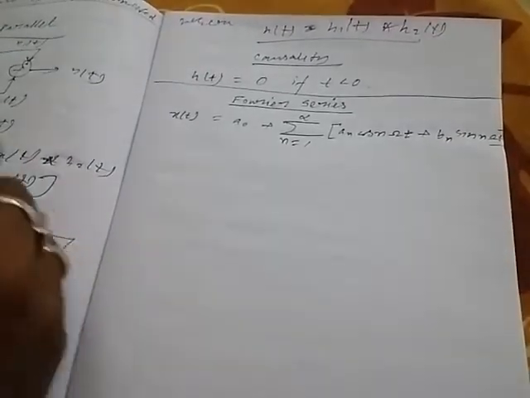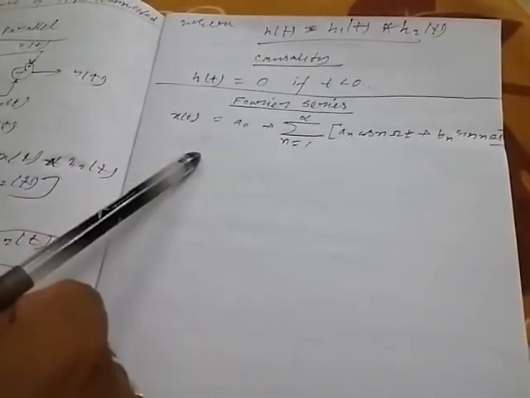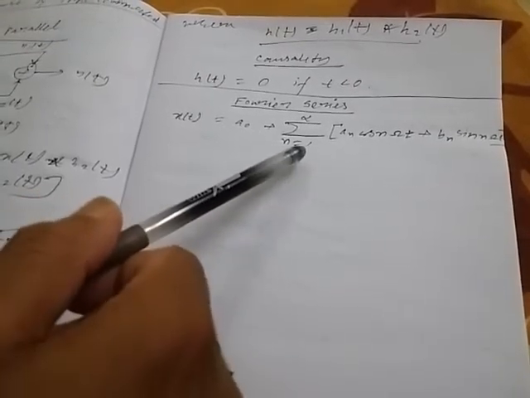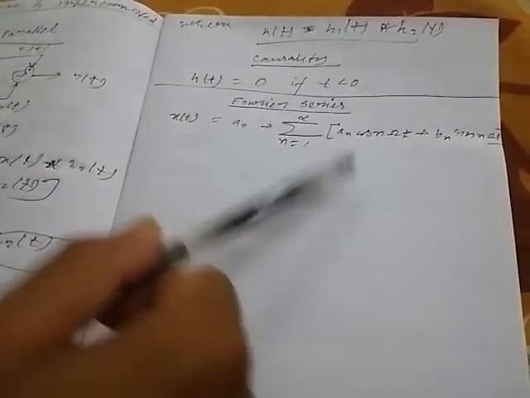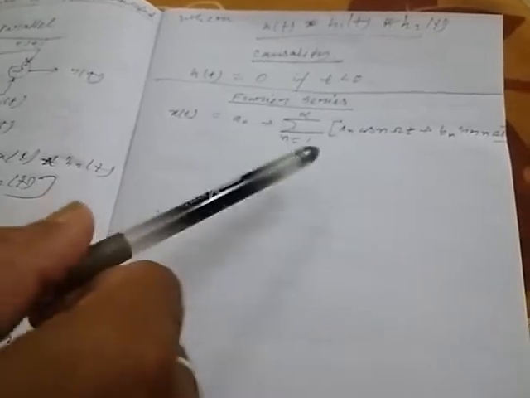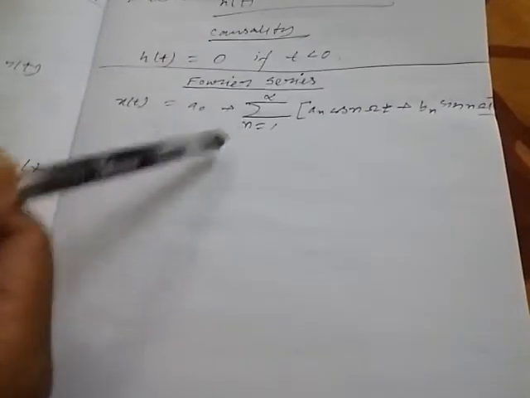This is basically an infinite series, because here the value of n starts from 1 to infinity. So there are an infinite number of sinusoidal signals in this series. From here we can see that one can convert a non-sinusoidal signal into sinusoidal signals this way.